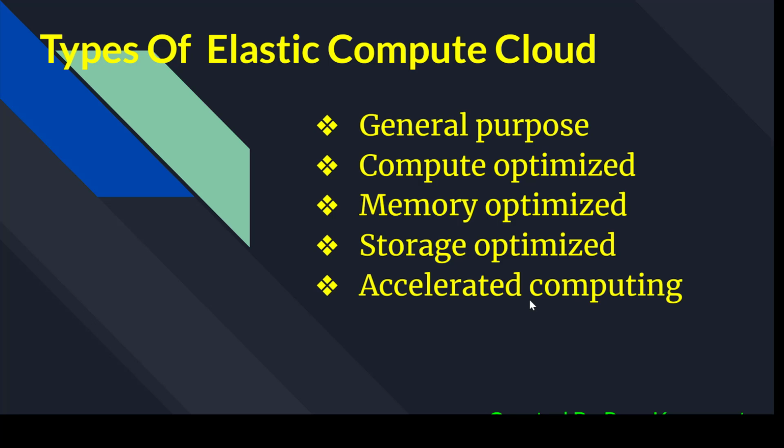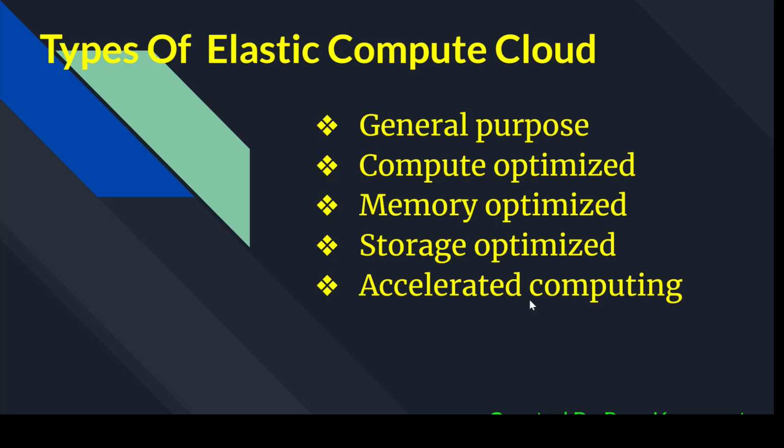Second comes compute optimized, right? Compute optimized means that if you need a server which has a higher CPU capacity, more CPUs, to run the application, that is called compute optimized. Next comes memory optimized. When we need a server, or we have an application which needs more memory, just like a database, then we have to go with the memory optimized EC2 instance.